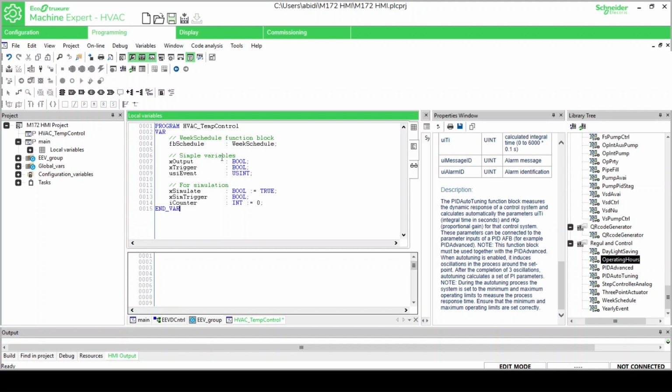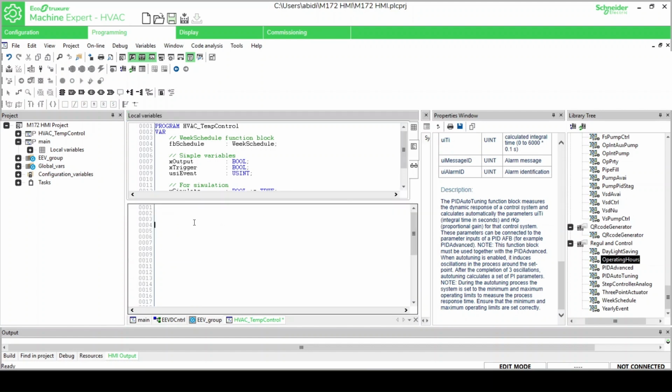The first part of the logic is a simple counter. The counter increments every PLC cycle: iCounter := iCounter + 1. When the counter reaches 100, it resets back to 0. If iCounter >= 100, then iCounter := 0, END_IF. This counter is useful for creating periodic events during simulation.